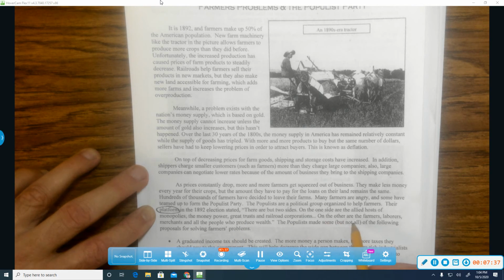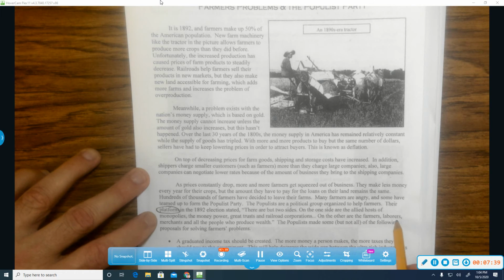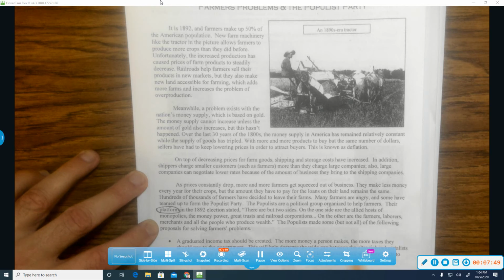On the other are the farmers, laborers, and merchants, and all the people who produce their wealth. The Populists have made some, but not all, of the following proposals for solving farmers' problems.